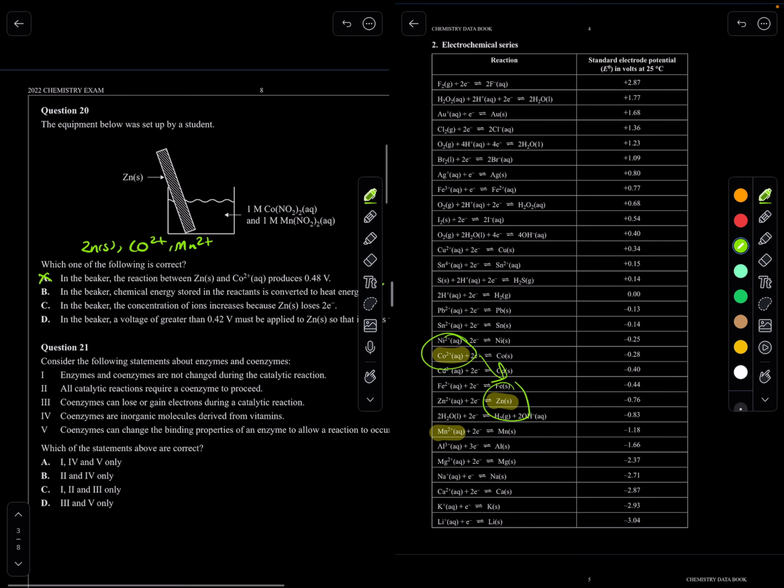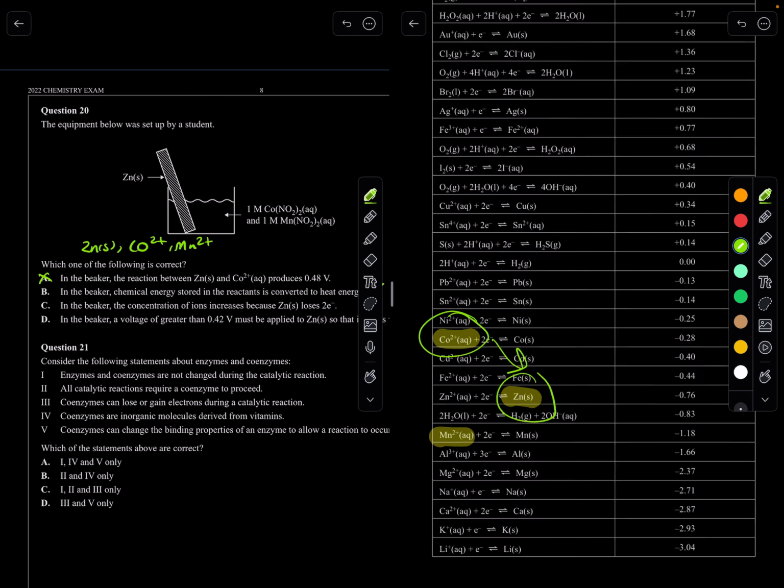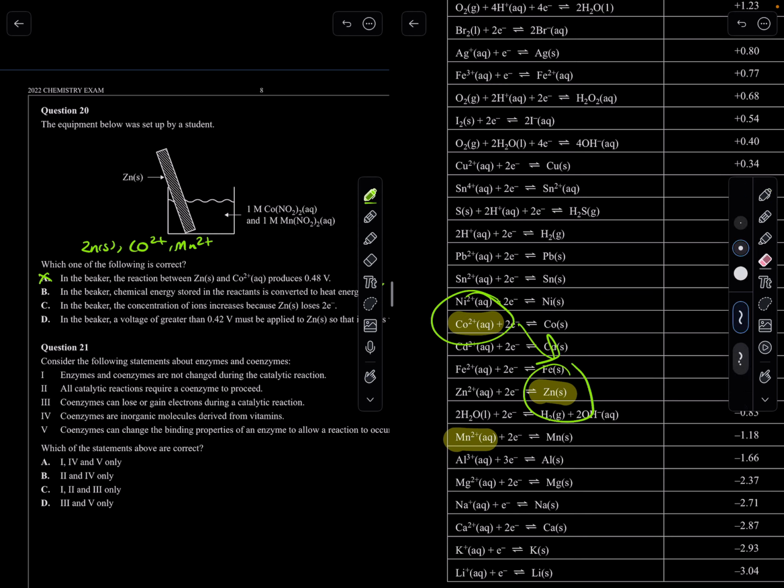Okay, in the beaker, the concentration of ions increases because zinc loses 2 electrons. Let's check. We can see that this zinc is going for oxidation, which is the loss of electrons, and it's losing 2 electrons, which is true. But it says in the beaker, the concentration of ions increases because of zinc. So, okay, we are releasing zinc ions.